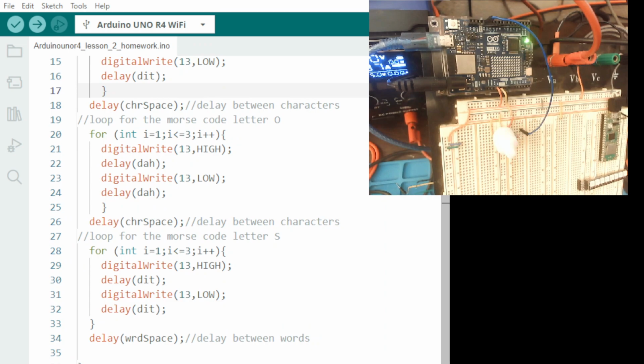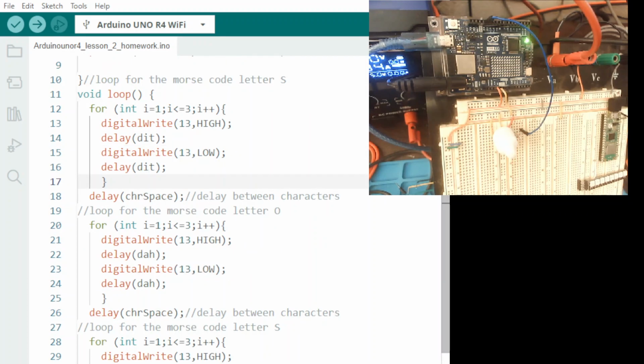And then we get down here on the very last, and another space between the O and the S, and then we have another S, which is 3 DITs. Then a word space, which is 7 units.